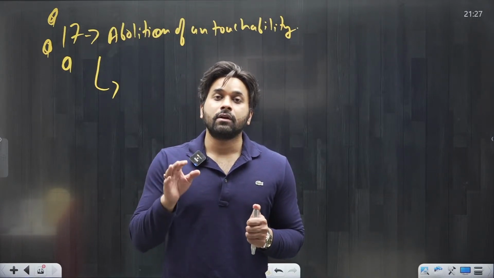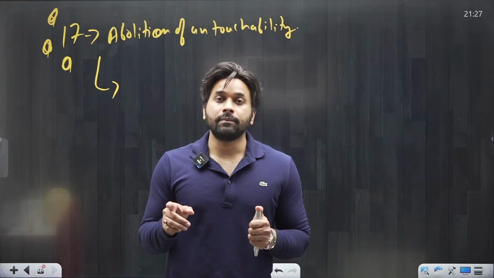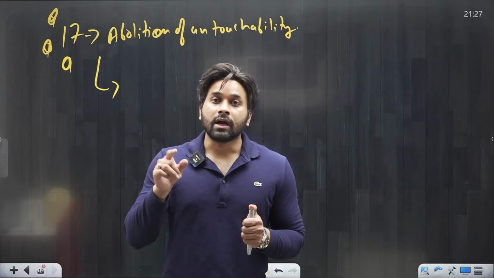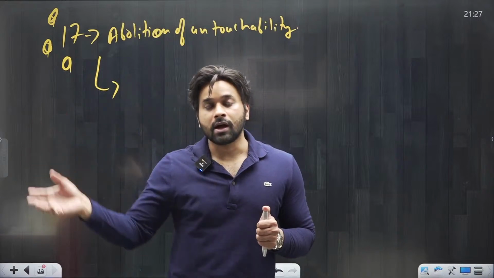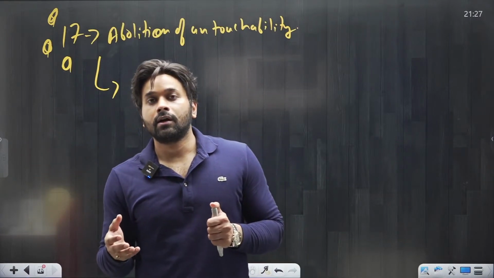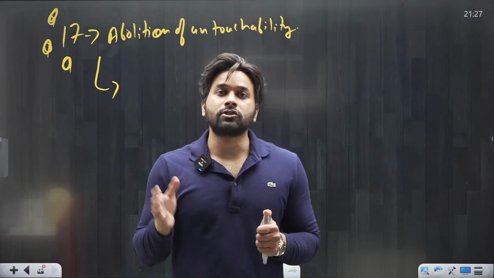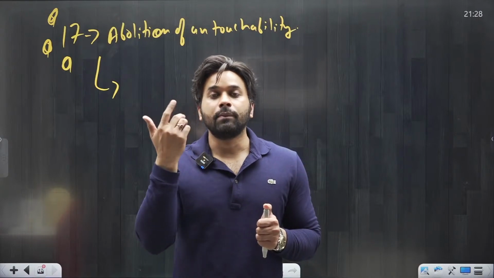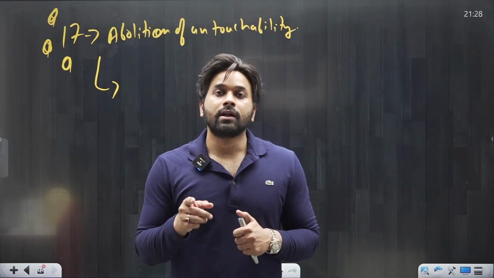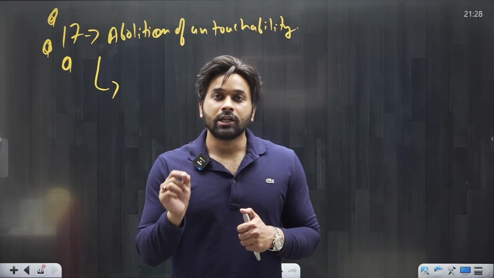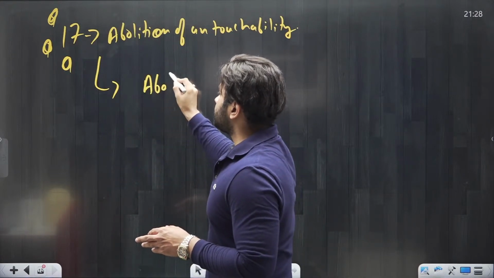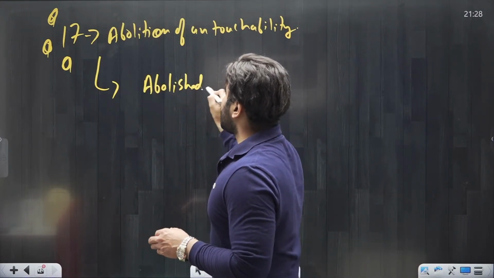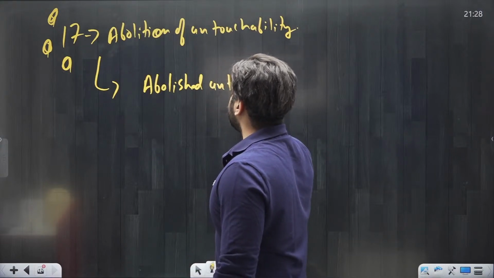So if anyone practices untouchability, trying to impose a condition or restriction upon a person of a particular caste, then that person shall be punished by law, and that law will be made by the parliament. So under Article 17, untouchability is abolished.